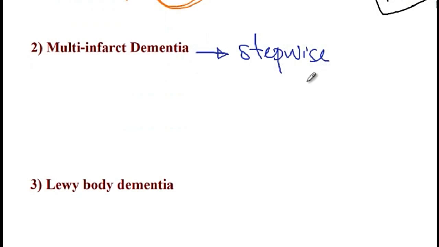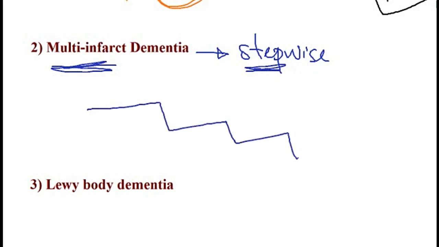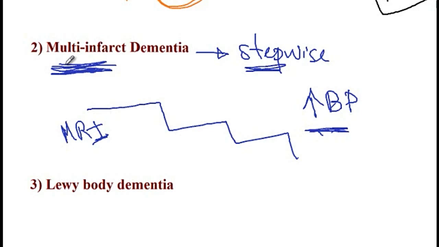For instance, they would start to develop deterioration, and then they stay at the level they are for 6 months, and then 6 months later they would have another multi-infarct, as a consequence of which there would be another stepwise decrease in their symptoms. So symptoms keep getting worse in a stepwise manner like this. And then hypertension, so high blood pressure, is a major risk factor for the development of multi-infarct dementia. And then the best test to diagnose multi-infarct dementia is the MRI of the brain to look for the presence of multi-infarcts.